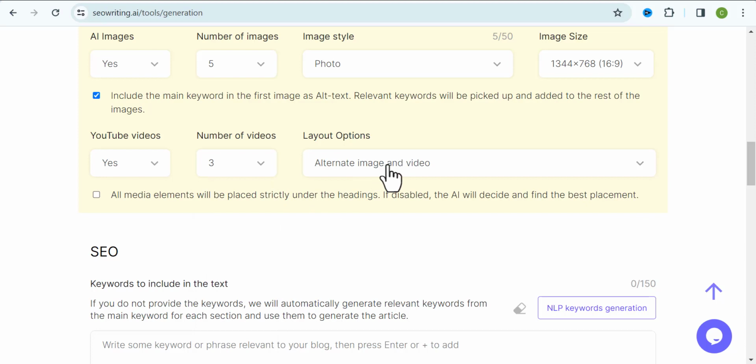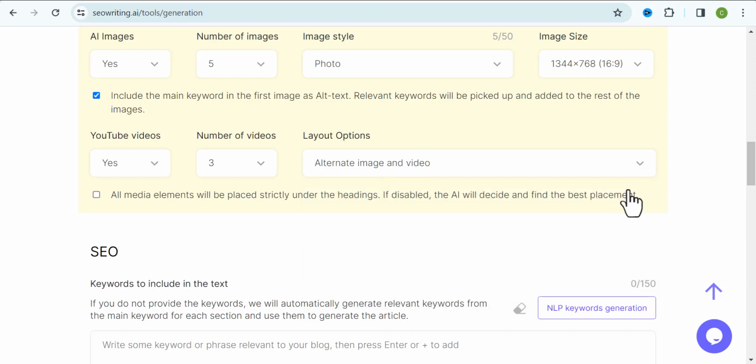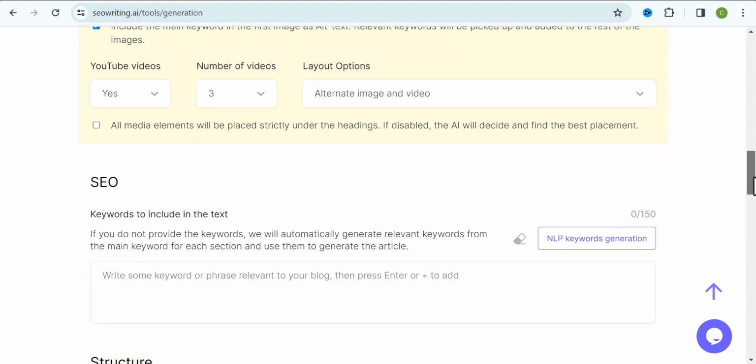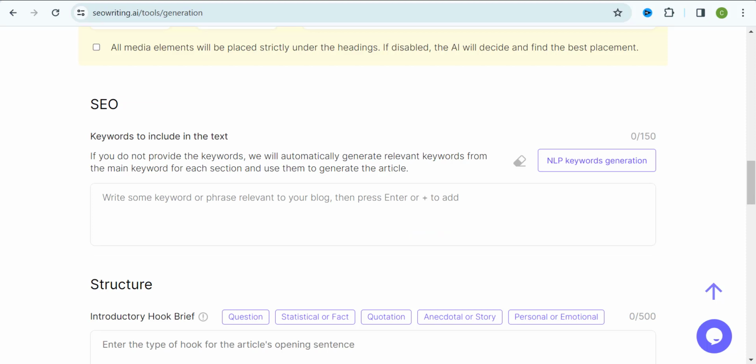So for the videos, I'm also going to be adding 3 videos right here. So I would ask this AI to help me get 3 videos, and that will be good. And I'm going to select distribute evenly. This would help the AI place my videos in better places on my blog post. And now for this SEO box, you can decide to do this manually or allow this AI to help you with the SEO box right here.